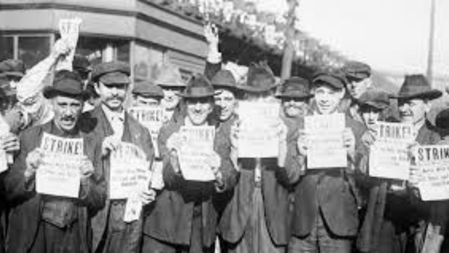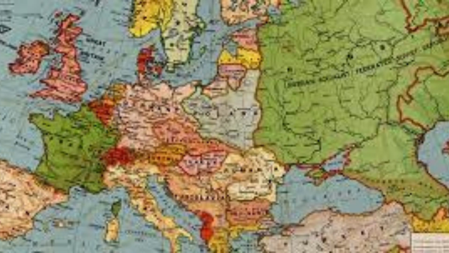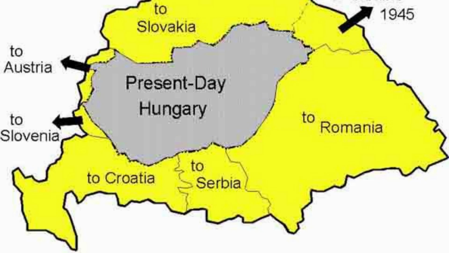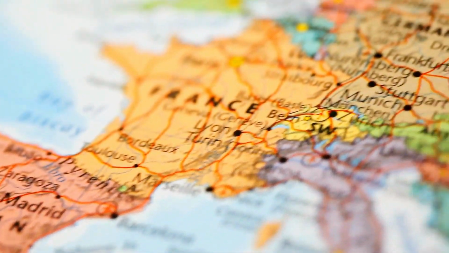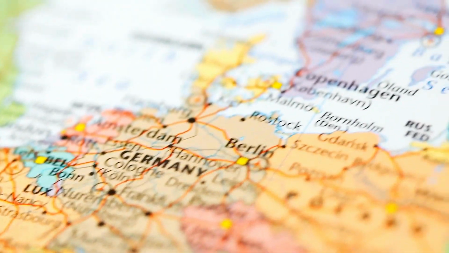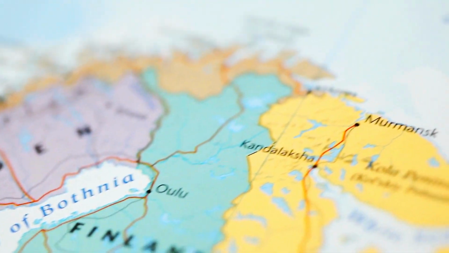Secondly, political consequences. World War I brought an end to 4 monarchies: Tsar Nicholas II of Russia, Kaiser Wilhelm of Germany, Emperor Charles of Austria, and the Sultan of the Ottoman Empire had to step down. New countries were created out of old empires. Austria-Hungary was carved up into a number of independent states. Russia and Germany gave land to Poland. Countries in the Middle East were put under the control of Great Britain and France. What was left of the Ottoman Empire became Turkey.